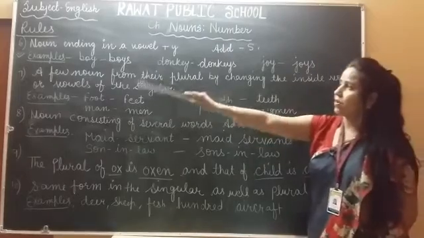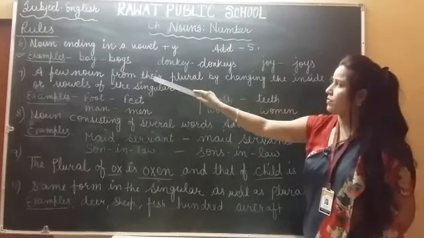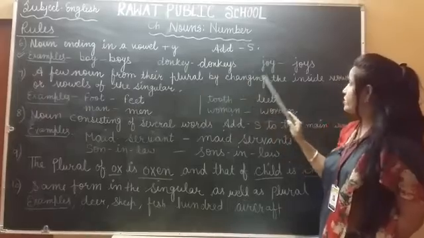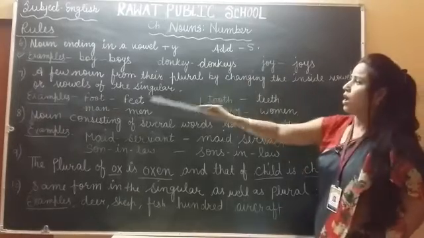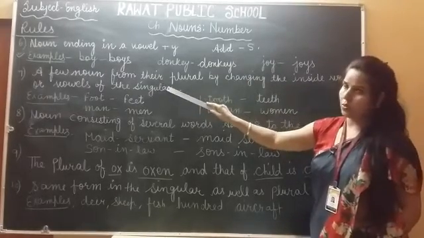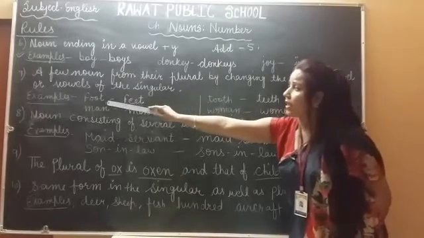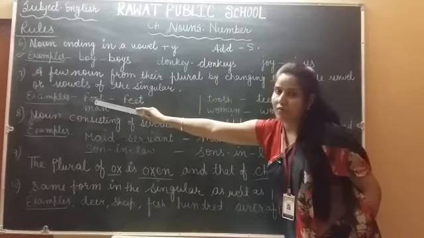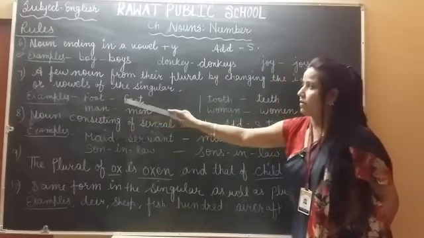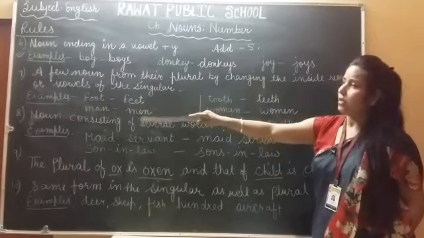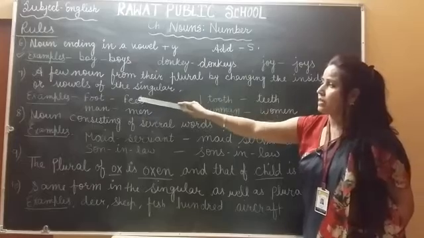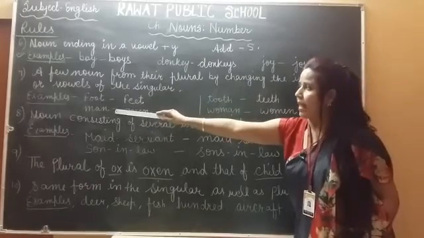Okay, 7th rule, a few nouns form their plural by changing the inside vowel or vowels of the singular. Example, foot. So here double O vowel is written and it will be feet. Okay, it will be double E. Okay, next, man.